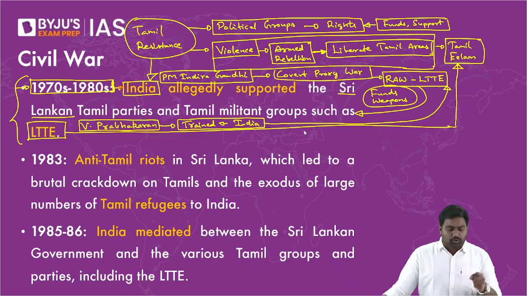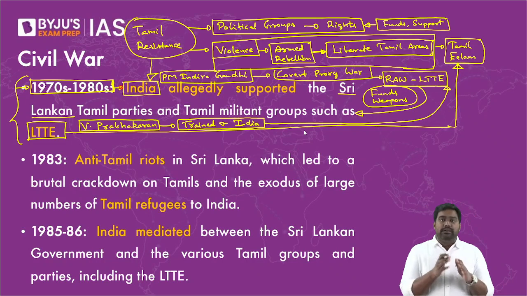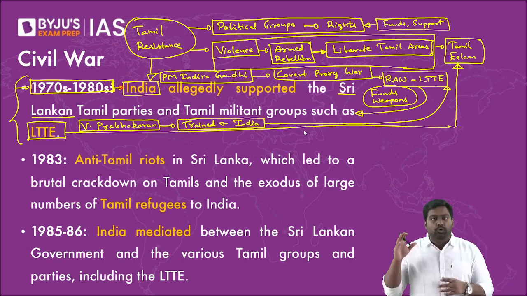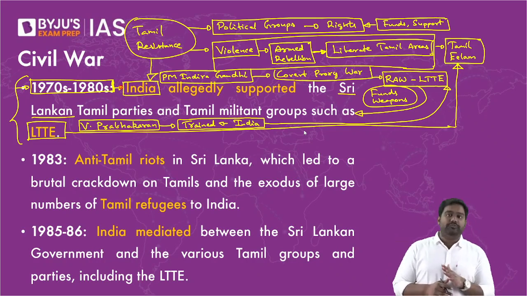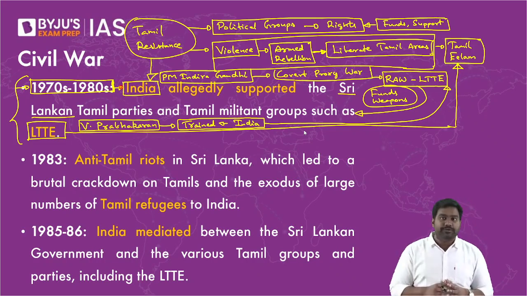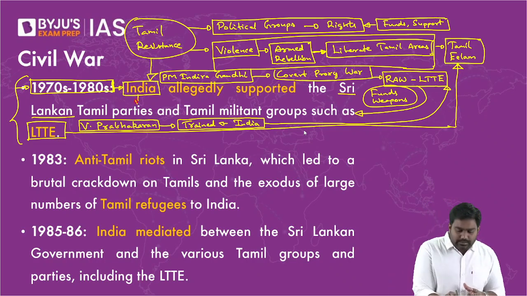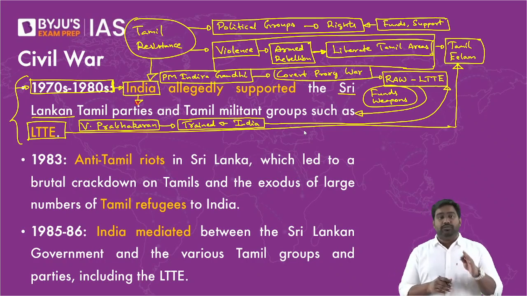That kind of extensive support was given to the LTTE. That is how it became a formidable militant group. It was initially a militant insurgent group, but eventually it became a brutal terrorist organization. And this covert operation of India would end up becoming one of our biggest foreign policy blunders. This involvement of India in the Sri Lankan conflict would become a disastrous involvement with very, very disastrous consequences